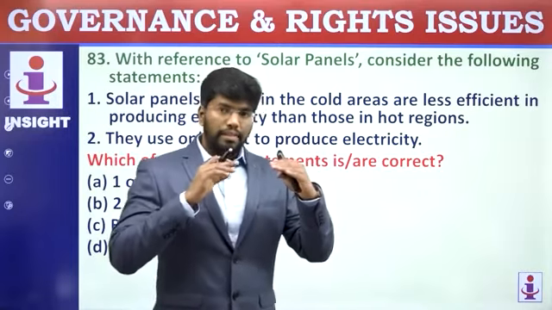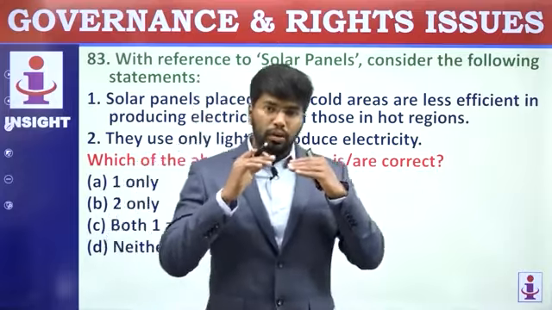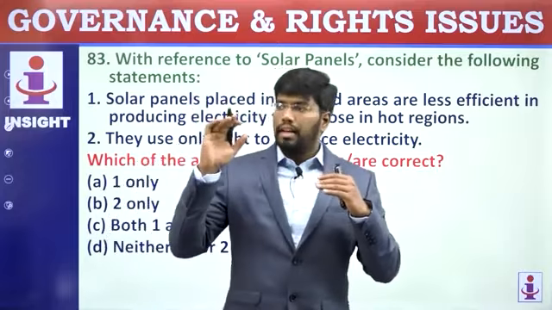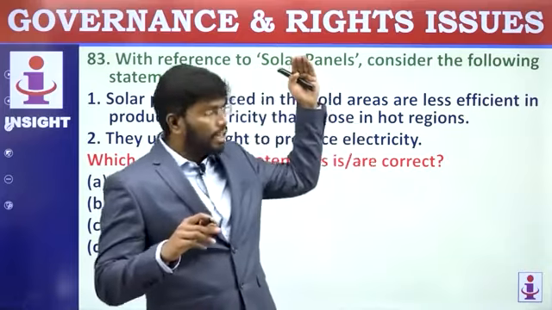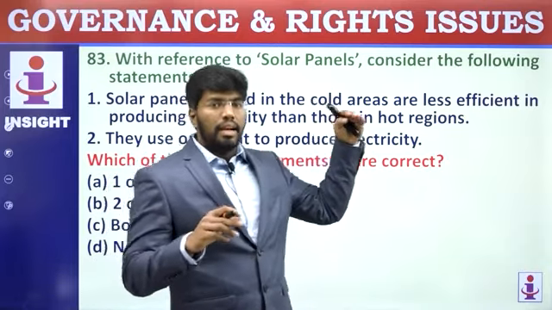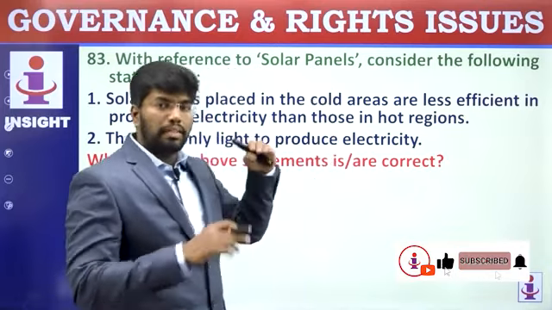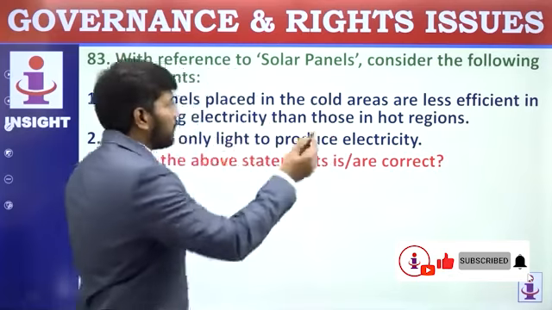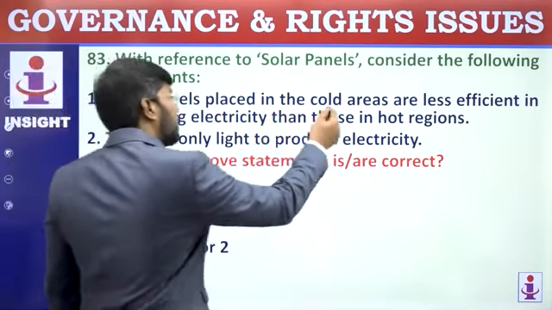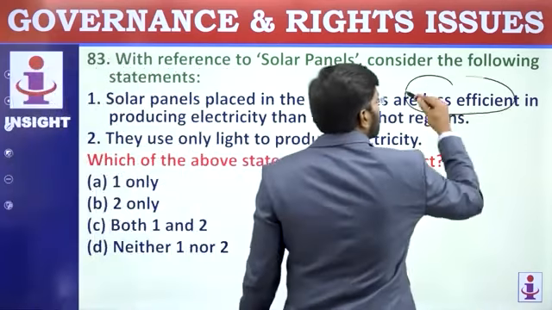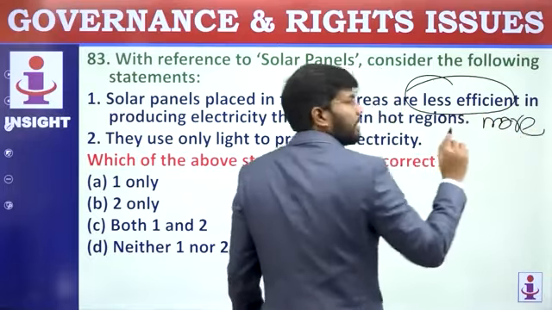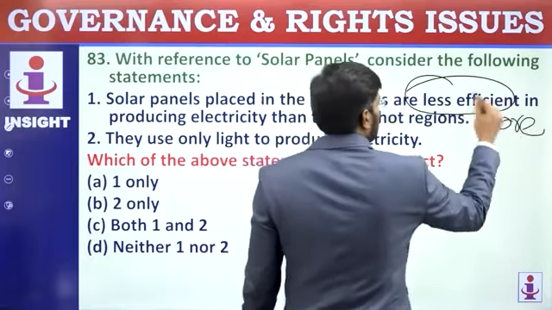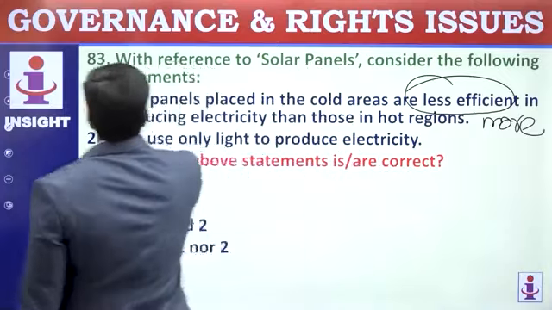When they are in heat, actually solar panel loses its efficiency. Rather than placing in Rajasthan or Thar desert, if you are placing it in Ladakh, where the sunlight is directly hitting the surface, even though it is a cold place, their efficiency is high. So in cold areas, they are not less efficient, they are more efficient because they require only light, not heat. So first statement is wrong.